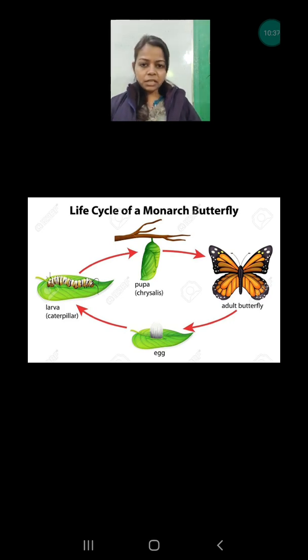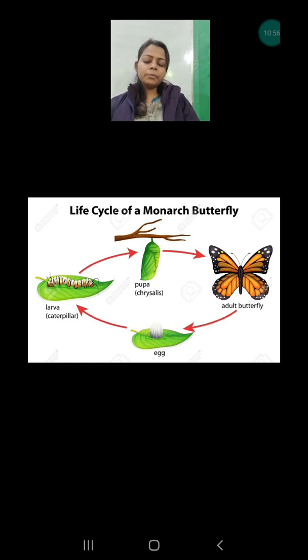They don't eat, they don't move, they only undergo transformation. What is the meaning of transformation? That means this is the stage where the caterpillar is converting into the butterfly. This stage is also known as chrysalis, and the outer layer of the pupa is known as cocoon.